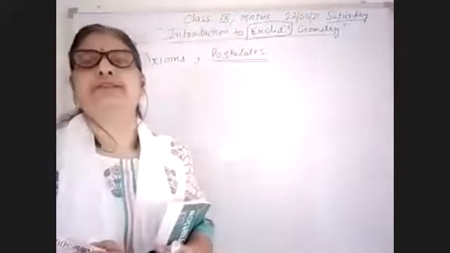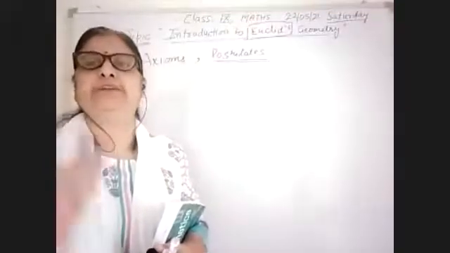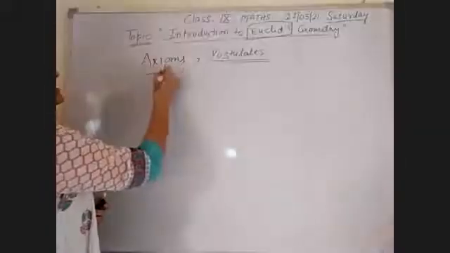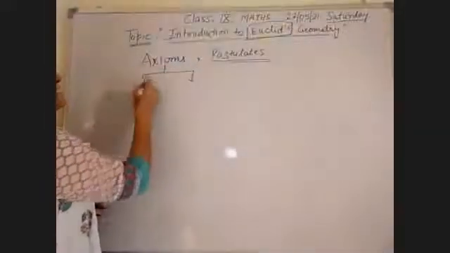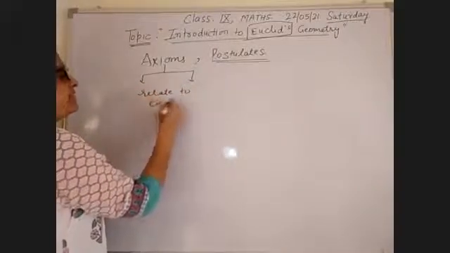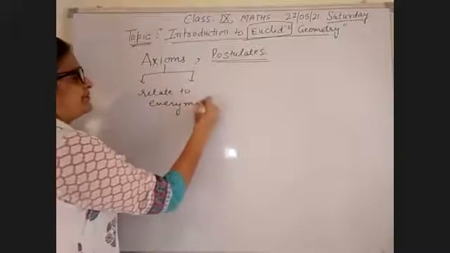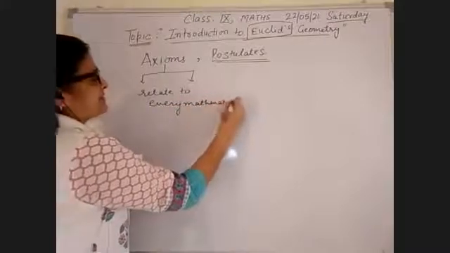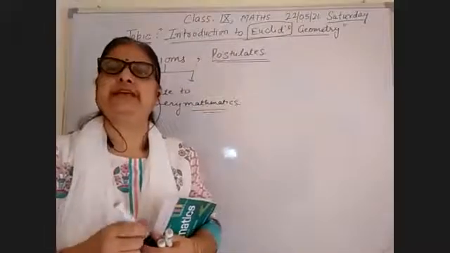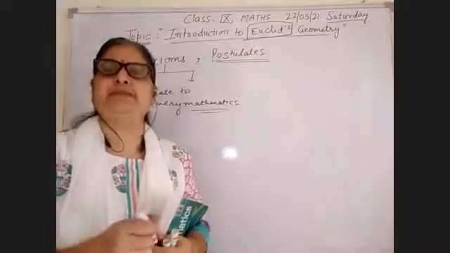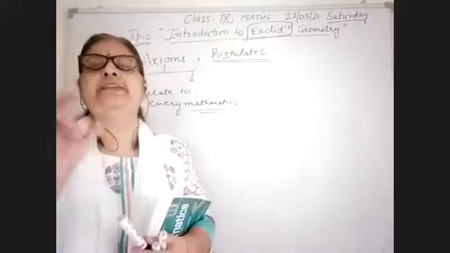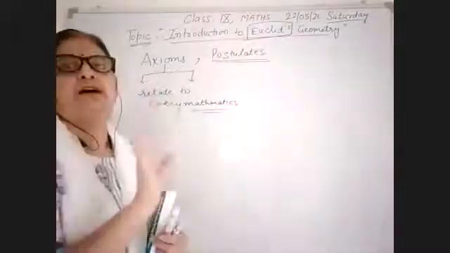This is the theoretical chapter, so listen carefully to every point, because the axioms relate to every mathematical operation. In mathematics, where various types of maths, for example, algebra, geometry, trigonometry, coordinate geometry, in every concept, the axioms are used.